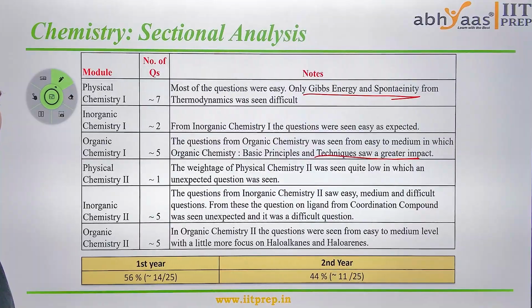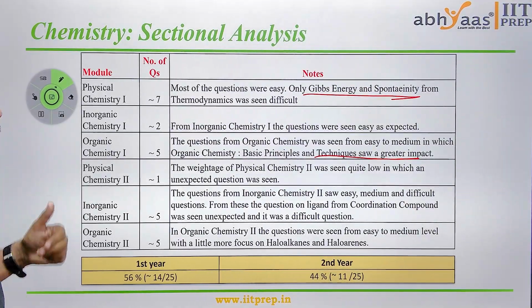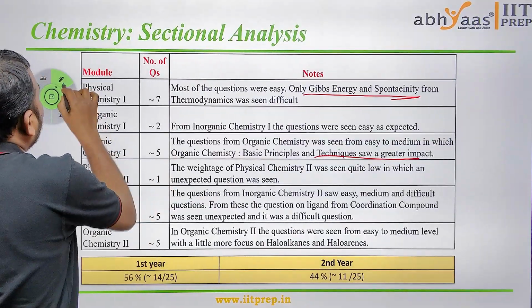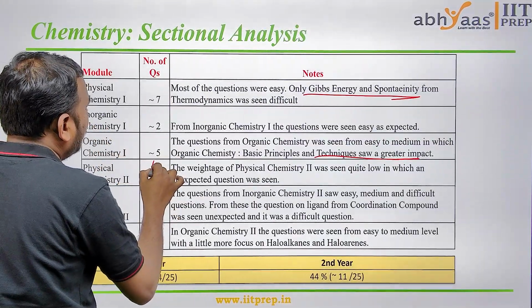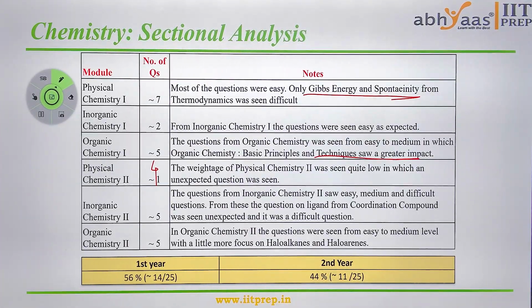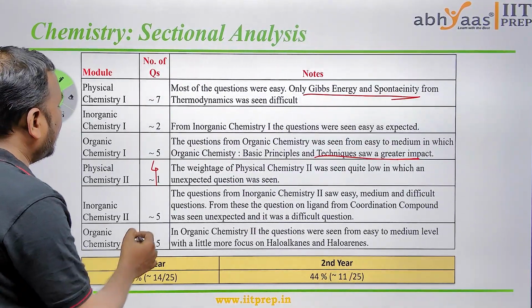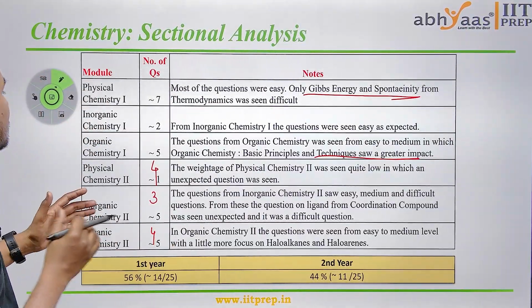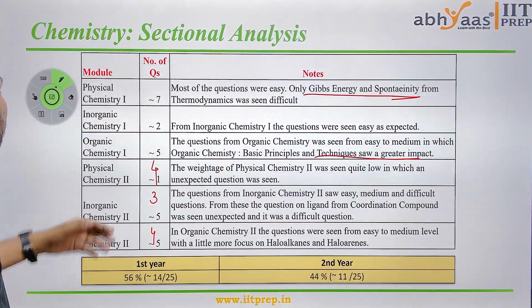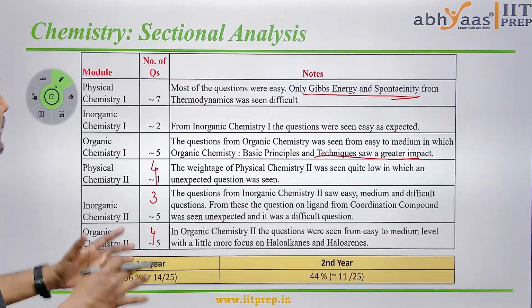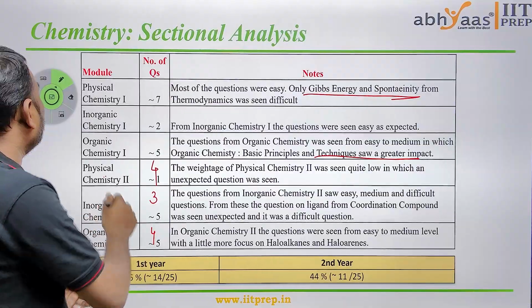Now, from the second year in physical chemistry, we have seen 1 question, but in the morning session there were 4 questions, and inorganic 5 and organic 5. So compared to the morning paper, there were some little changes. In physical chemistry from the second year, questions have decreased, and 1 unexpected question was seen.